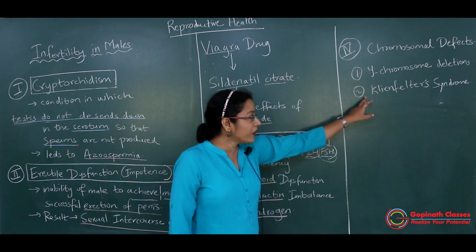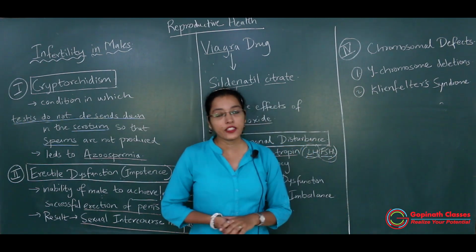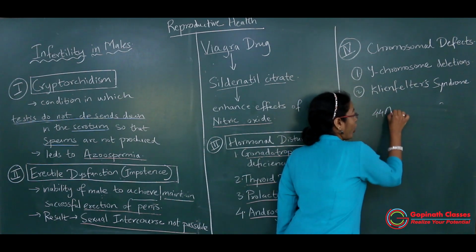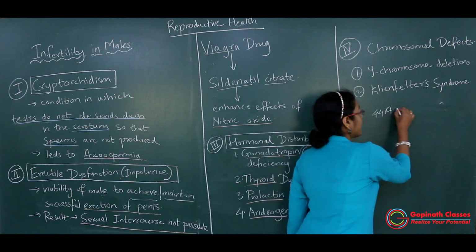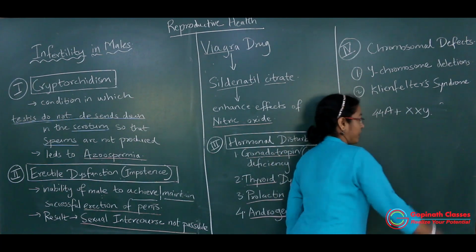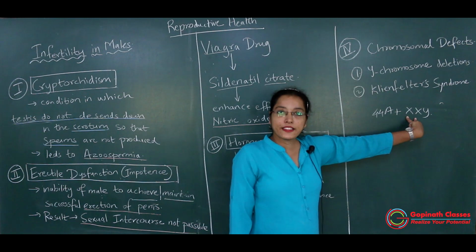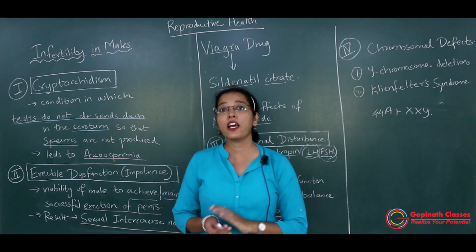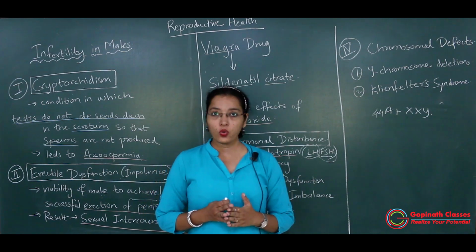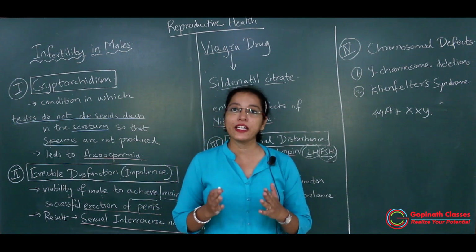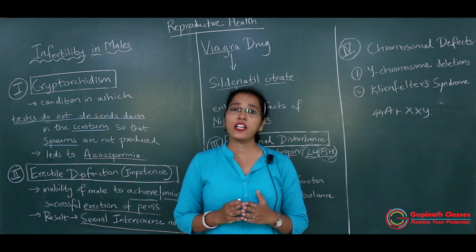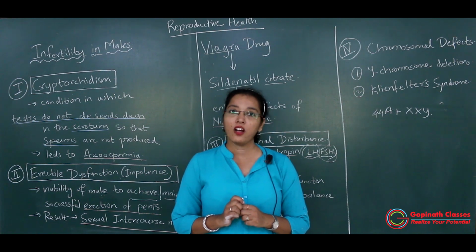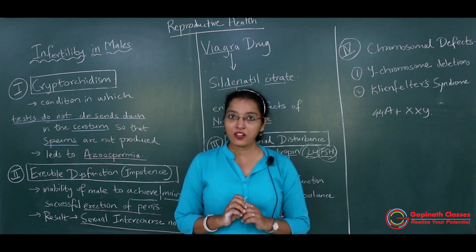But in Klinefelter syndrome, what is the scenario? There are 44 autosomes, plus an XXY condition. Means 2 X chromosomes and 1 Y chromosome are there. Means they are feminine in nature. There is slight breast development in them, and they like to live life like females. They wear female dresses. Got it?